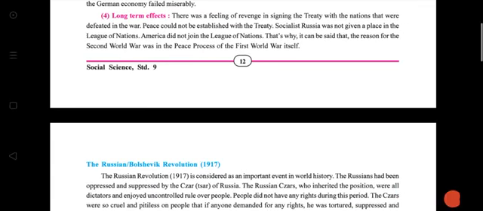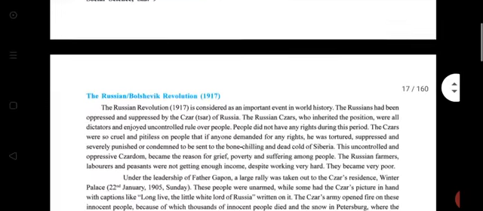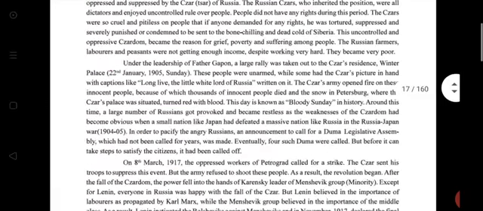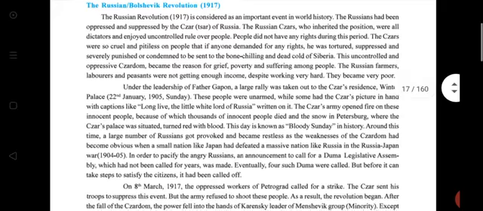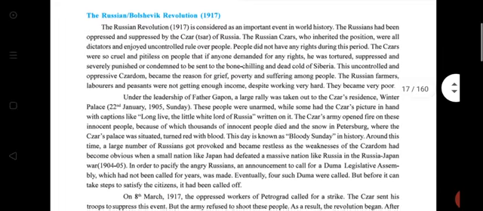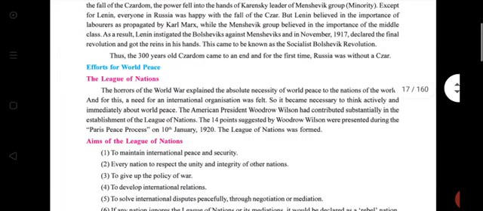So there was a feeling of revenge in signing the treaty with the nations that were defeated in the war, and Socialist Russia was not given a place in the League of Nations, and America did not join the League of Nations. So it can be said that the reason for the Second World War was in the peace process of the First World War itself. Clear?